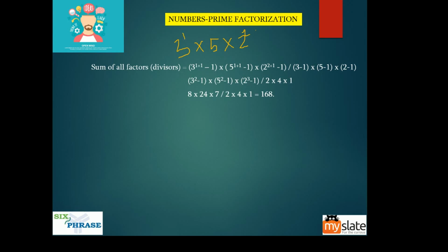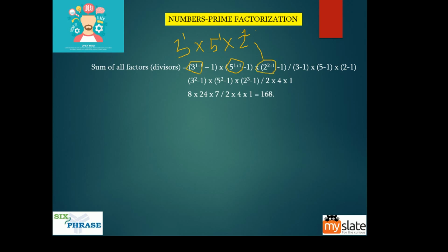So I'm adding plus 1 to the power and minus 1 to this whole thing. So this minus 1 is to this whole thing. Similarly, this minus 1 is to this whole thing. So this minus 1 is to this 3 square. This minus 1 is to 5 square. Again here the power is 2, right? So what am I doing? I am taking 2 plus 1. So I am adding plus 1 to the power, and to this whole term I am subtracting 1. So that is what happens in the numerator.